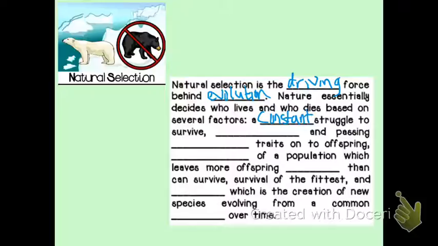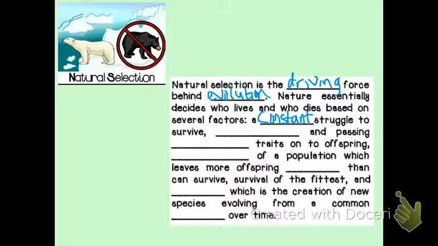And as we are competing for those things to survive, certain organisms within a species might have certain advantages over others based on the types of traits that they have. Maybe they're born with a new trait, maybe they have a better coloration to hide from predators. Maybe they're able to run a little faster to catch prey. Perhaps they have a specialized beak, a slightly different shape which allows them to get more food in a better way. Those are just examples of adaptations that are going to allow them to be slightly better suited for their environment. So we have a constant struggle to survive.